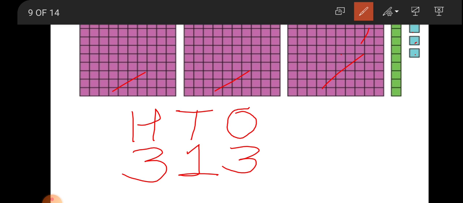3 boxes of 100, so in hundreds place 3. 1 column in tens, so in tens 1. And loose boxes 3, so 3 is written in the ones place. Now how to speak this number? Start from the first number. First number is 3. So 313.